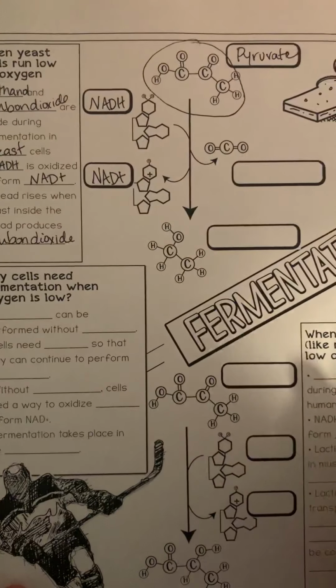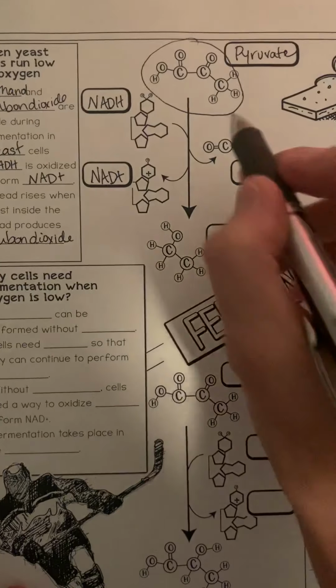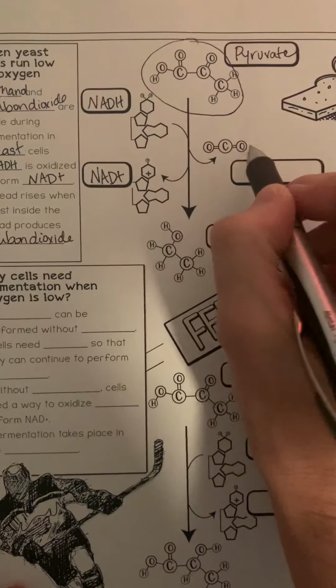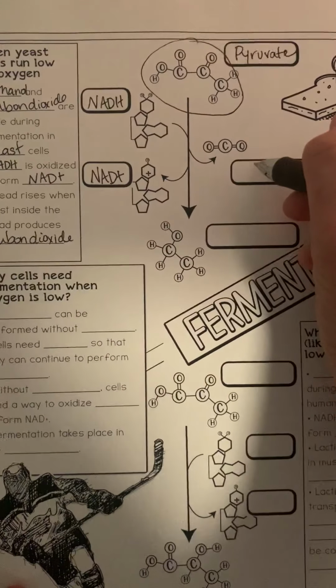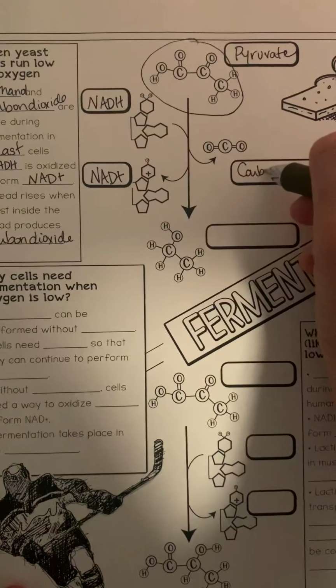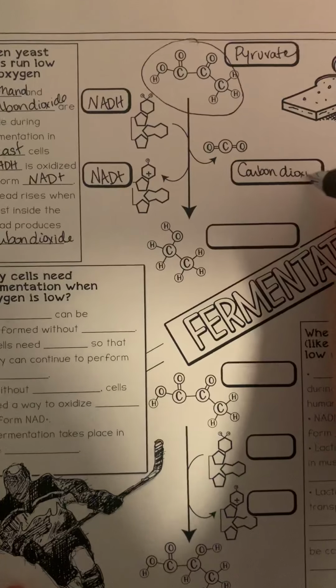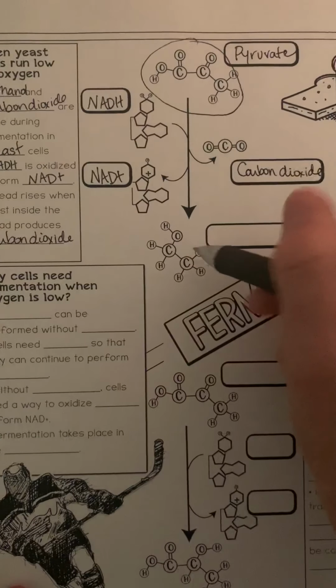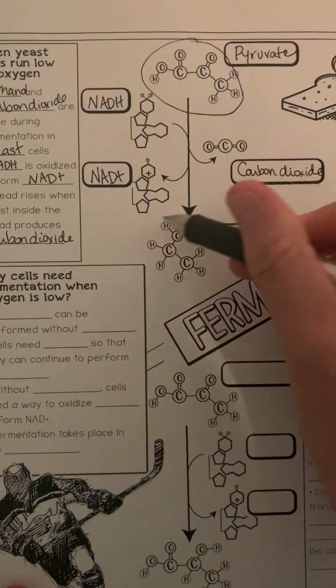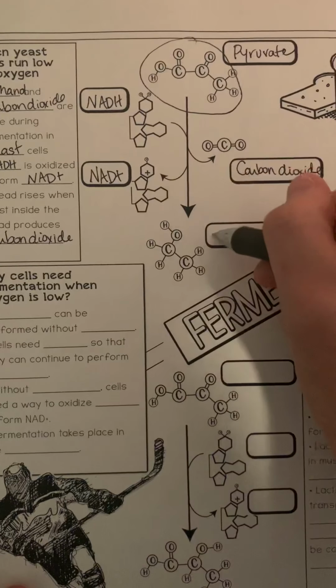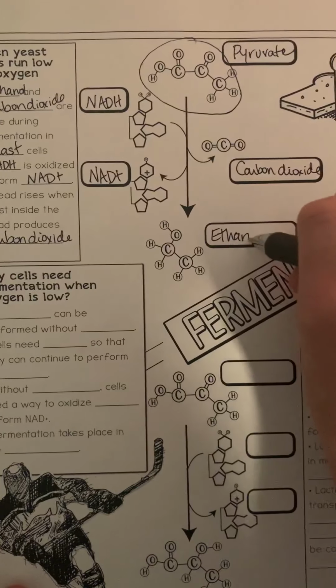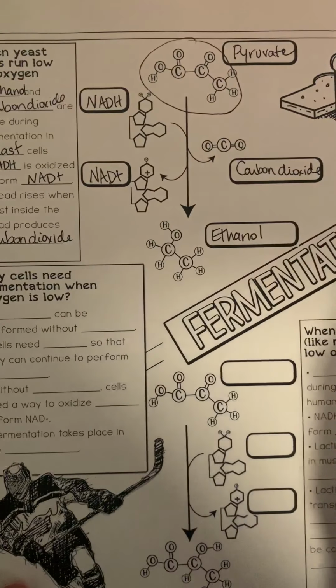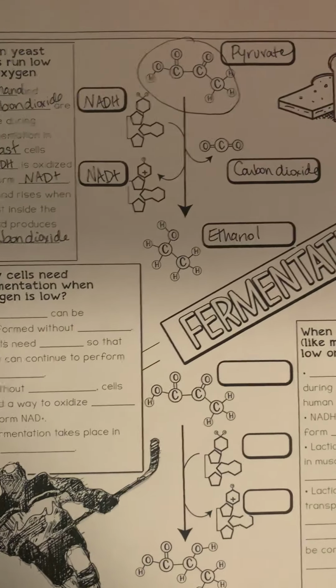And over here, you should recognize this one. This is carbon dioxide, CO2. So that's released. And we have a new molecule formed here. This is our ethanol molecule. That's the alcohol that is produced in alcoholic fermentation.